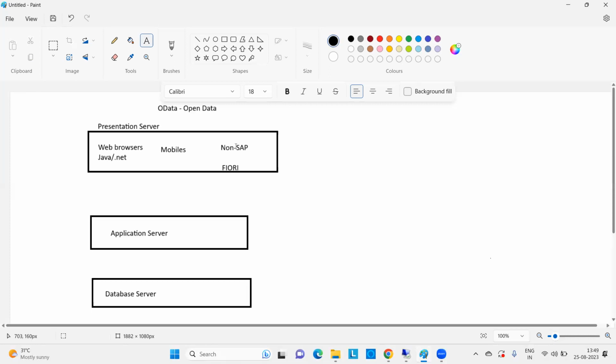Fine. OData will contain the URL format. The URL format automatically will open the data from SAP in a graphical way. Okay, we will design the dashboards or storyboards in Fiori, and we will give it to the end user. Fine. And now before going to OData, we need to get to know some terms here.